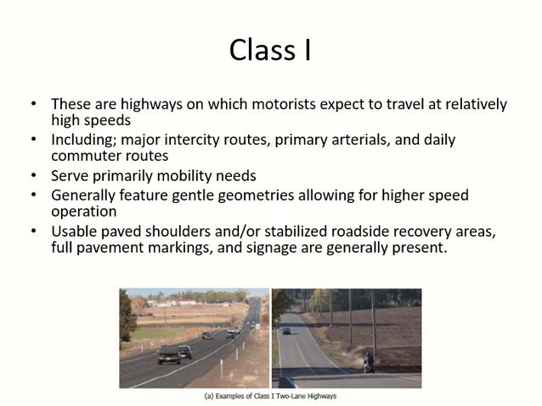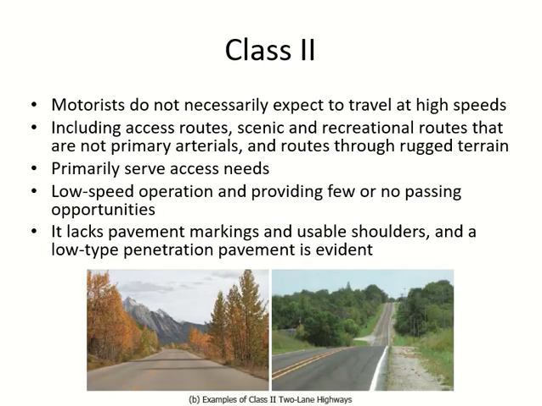You have markings. You will always see markings. You will not see these highways without markings. You will see signs, regular signs, speed limit and turning and whatever. So these are all requirements. The last two points are the requirements of maintaining the high speed. So wherever you want to give high speed, you have to maintain these things. So you will see them on freeways as well. Then we have class 2. Class 2 is relatively lower speed than class 1. Class 1 has the highest, then this one is lower than that.